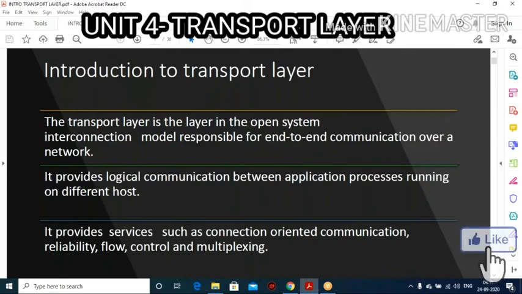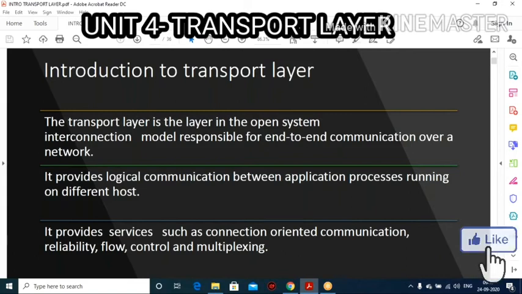So the transport layer is operated by your operating system, and it is referred to as the heart of your OSI model. As I said in the last lecture, the 7 different layers of the OSI model are grouped into 3 subgroups.